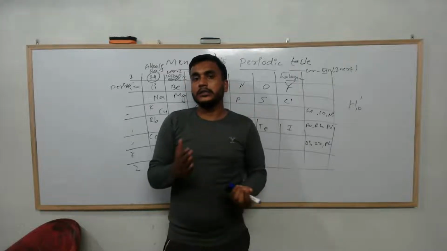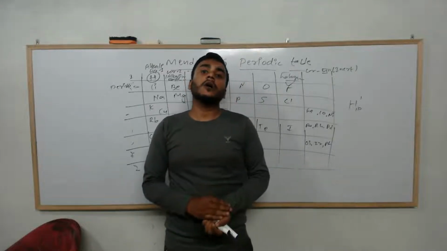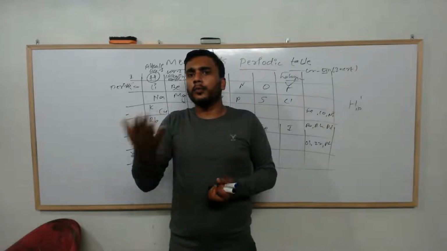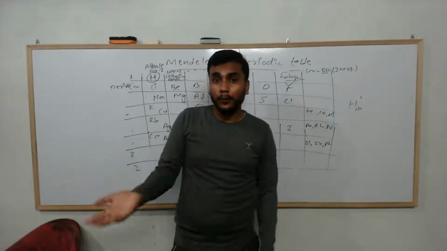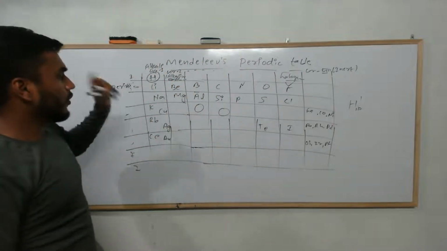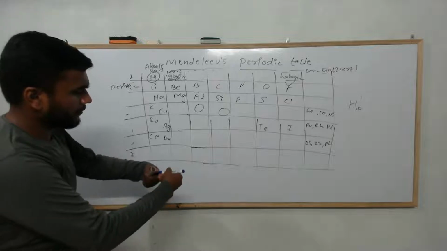Remember this carefully. The first demerit is that the position of hydrogen was not fixed, was not proper. You can see it was not appropriate, was not proper. Okay. Similarly, another demerit was, look at here.